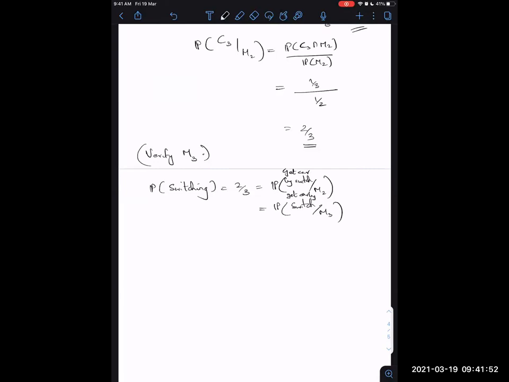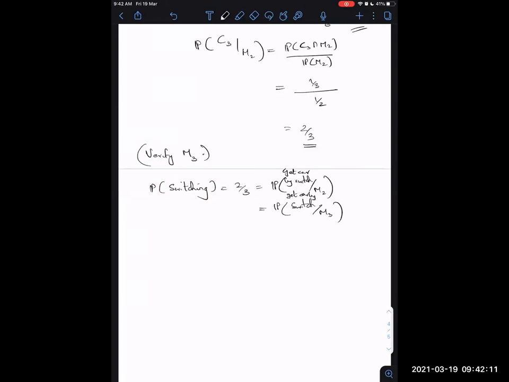Okay, and why is the left hand side true? This is true because we have seen that whether door 2 or door 3 is opened, both the probabilities end up being the same.